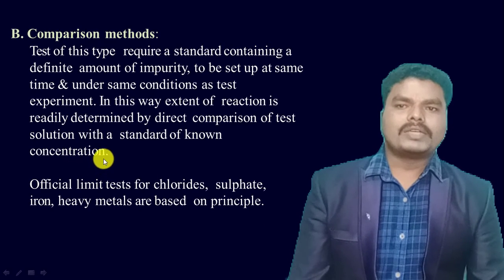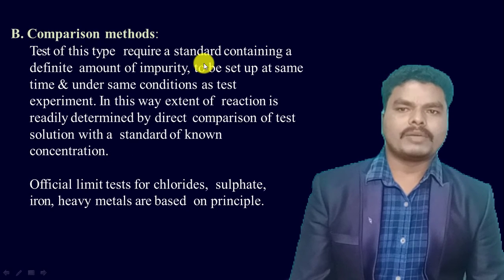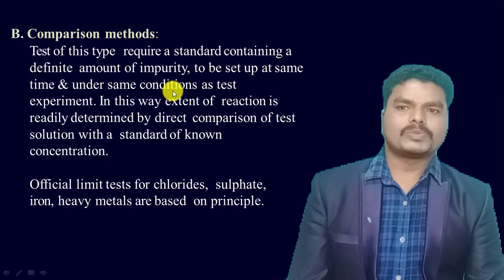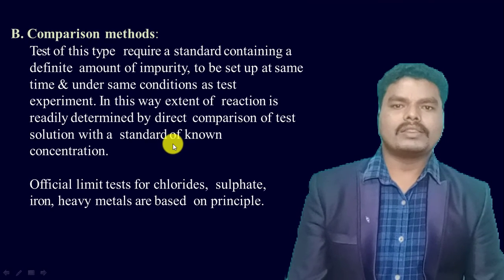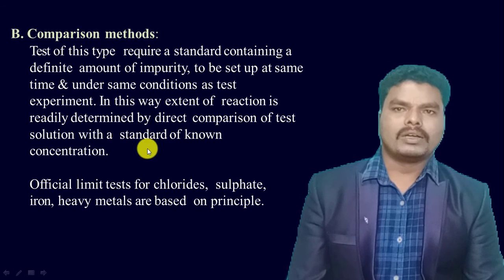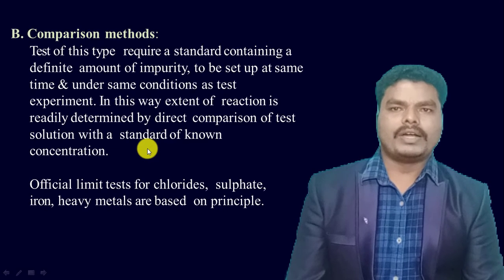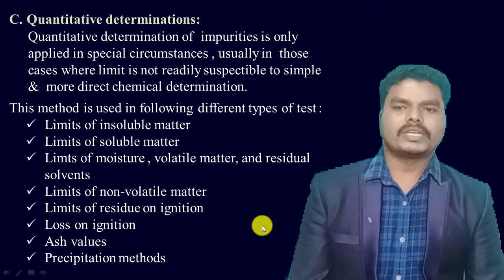In case of comparison methods, these methods require a standard containing a definite amount of impurity, and the same test procedure is conducted for both the standard, which contains a definite impurity, and the sample which is going to be tested. At last we compare the test solution with that of the standard. We can determine whether the test substance is qualified or not. Generally, these comparison methods are applied for official tests for chloride, sulfate, iron, heavy metals.